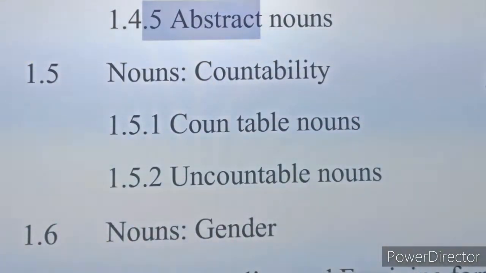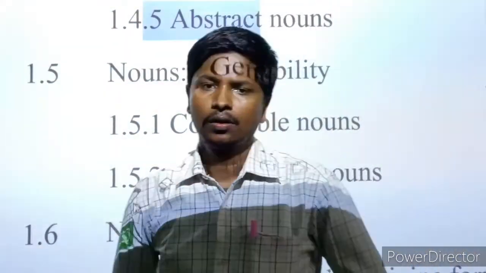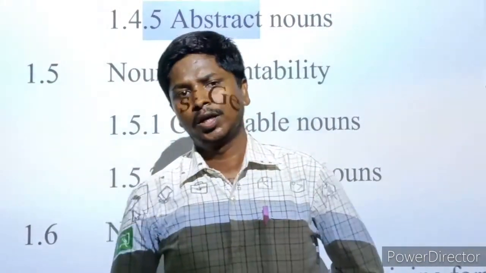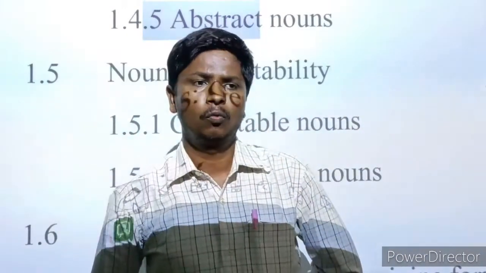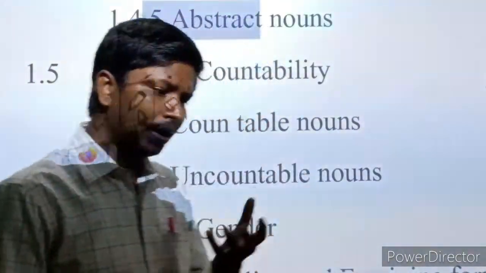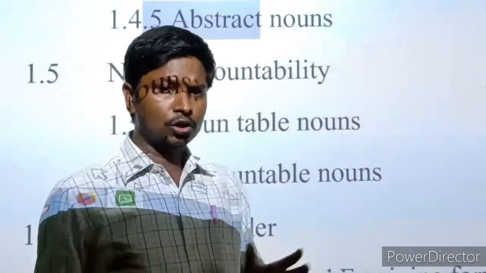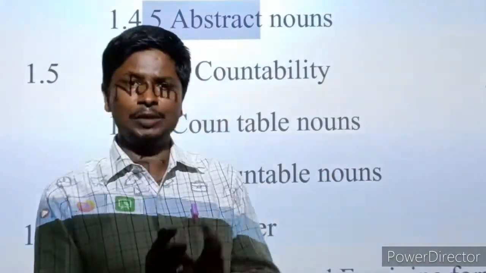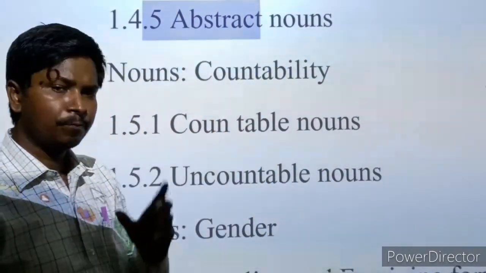The second one is common noun. Common noun is the name of a person, animal, place or thing that is given to its kind as a whole. Whenever one name is taken, the whole class or the whole member or whole caste can be classified in a single word, that is known as common noun.